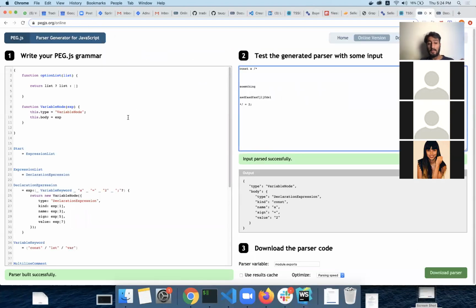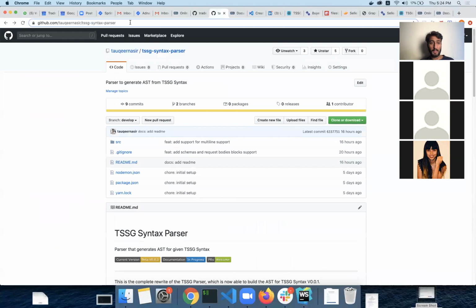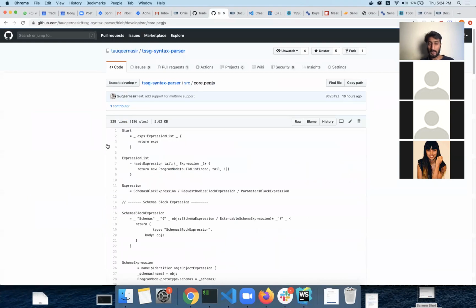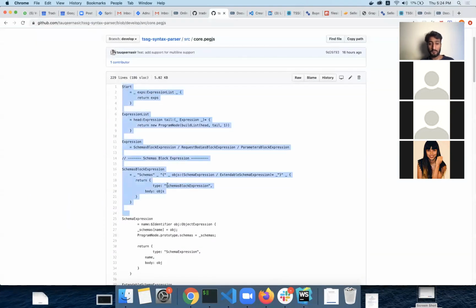Okay, so as I have explained a bit of how this works and how you can build your own ASTs, go check out the branch in this repository, the TSST syntax parser. I have uploaded the source code for this. Here in the core.react.js, we have the complete expression.